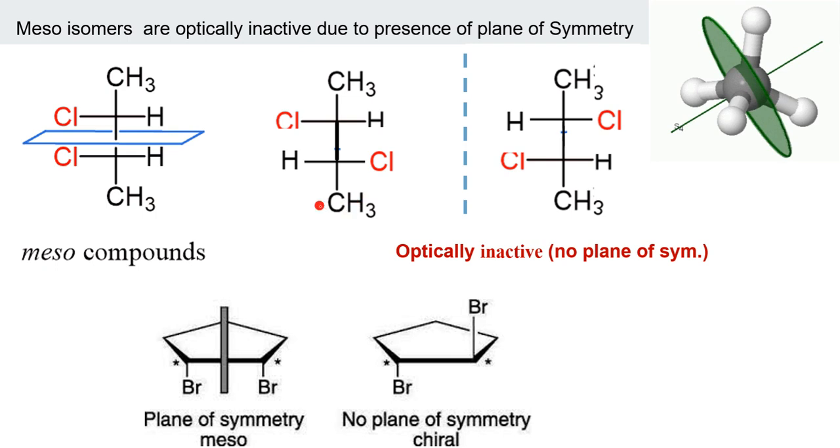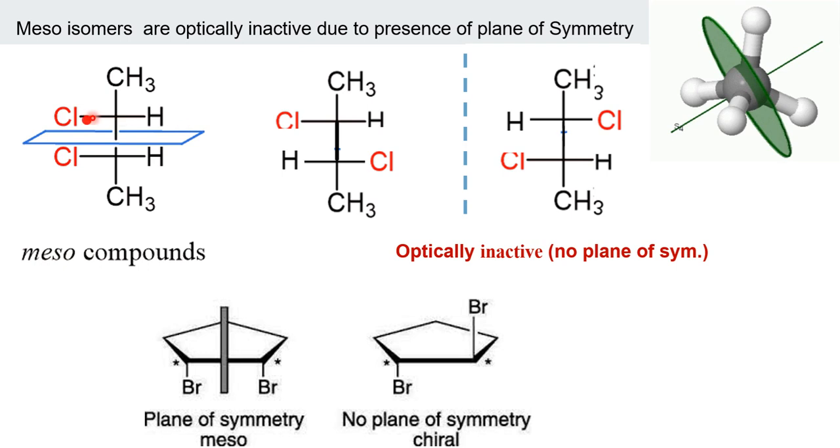Are you getting this? This is similar to tartaric acid. You can see there is a plane of symmetry. Hence, it is optically inactive in spite of having two chiral carbons. These are the two chiral carbons, but there is a plane of symmetry. Instead of this, I can put Cl on the right hand side and H on the left hand side. It makes no difference, okay?